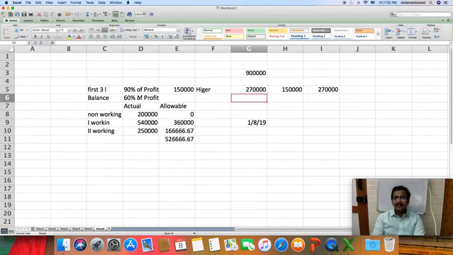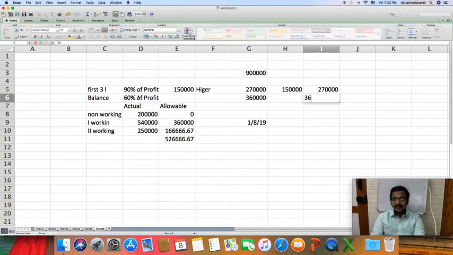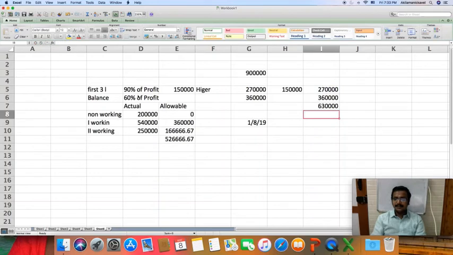So the balance profit, after the first 3 lakh, the balance profit is 6 lakh. So on 6 lakh it should be 60%, which is 3,60,000. So 2,70,000 plus 3,60,000, which is 6,30,000. So my limit is 6,30,000, and it is well within the limit.